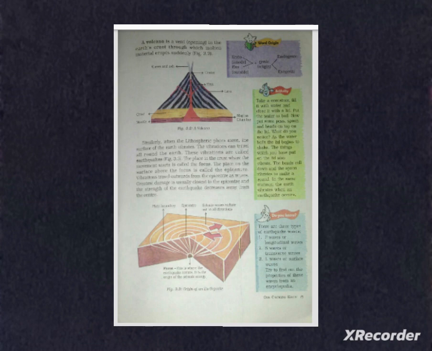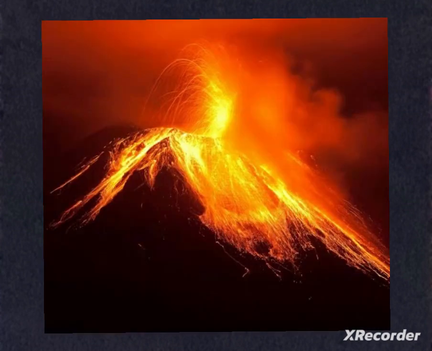So what do you mean by a volcano? Volcanoes are openings or vents in the earth's crust through which lava, small rocks, volcanic ash, and gases escape from a magma chamber below the surface and erupt onto the Earth's surface.